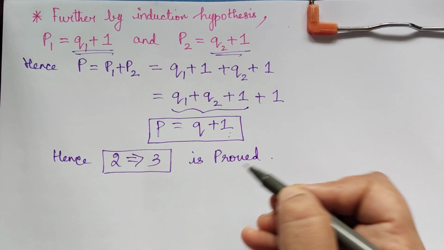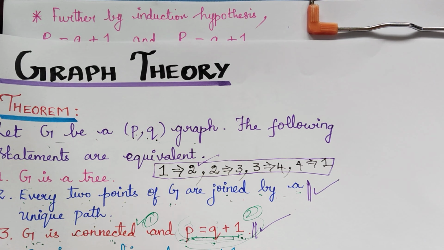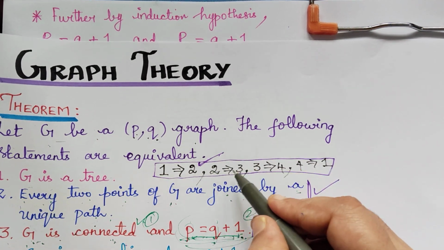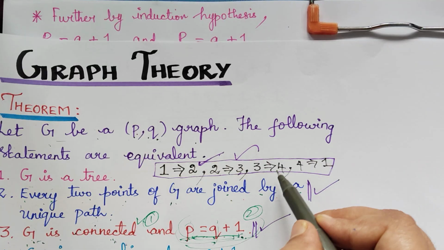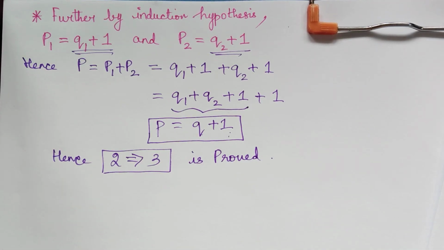Next, the next part of the proof is 3 implies 4. So if you see, first we proved that 1 implies 2, and now we have proved that 2 implies 3, and now the next part of the proof is 3 implies 4. So let us prove that.